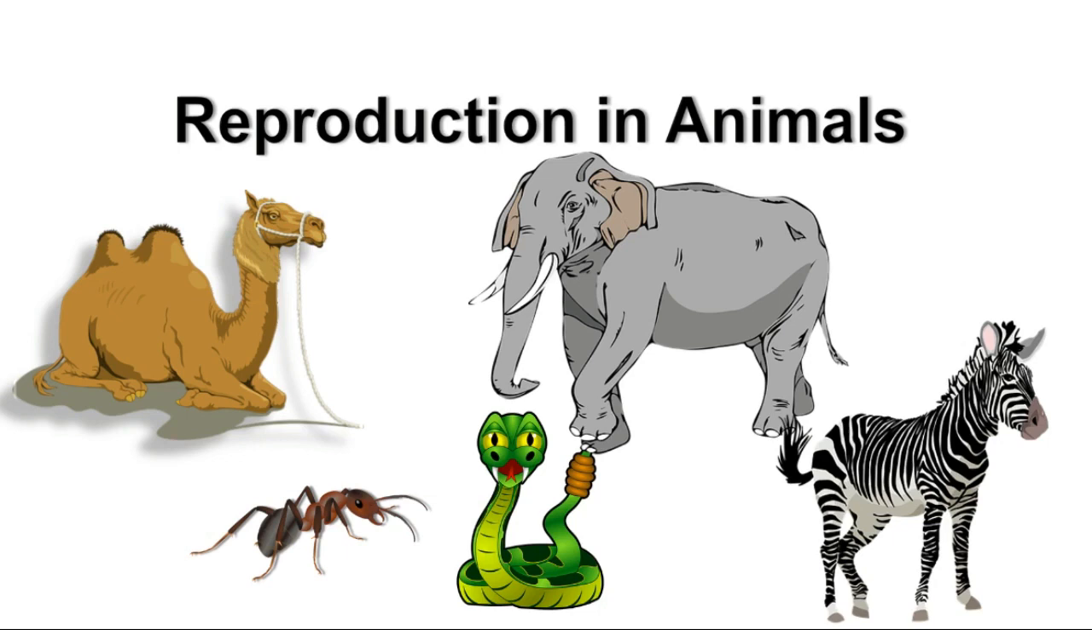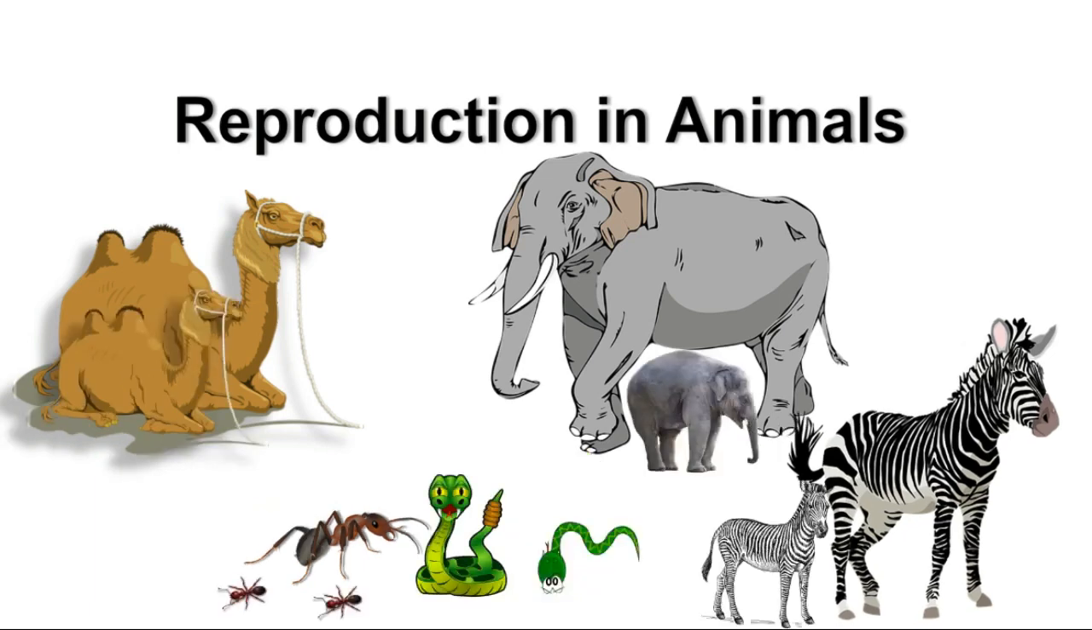Now what do you mean by reproduction, right? When a camel gives birth to a baby camel, it's a reproduction. And so it is with an elephant, ants, a snake or a zebra or any other animal, right? But look at this process of reproduction.